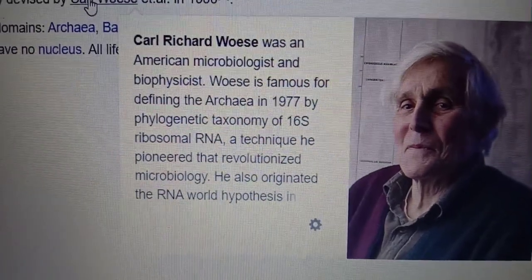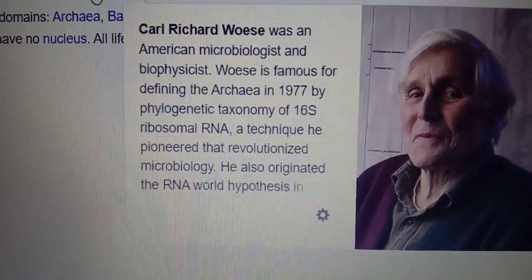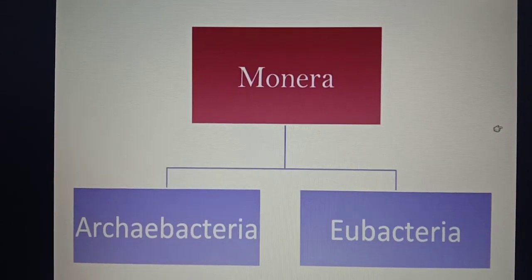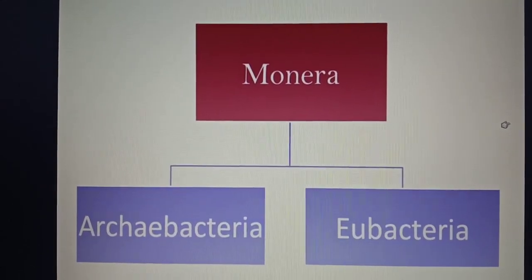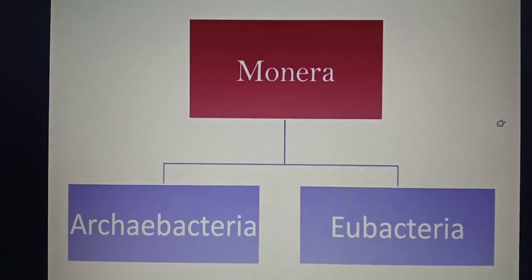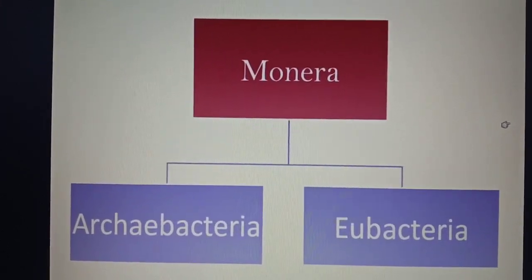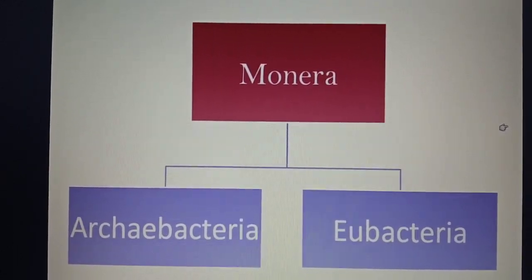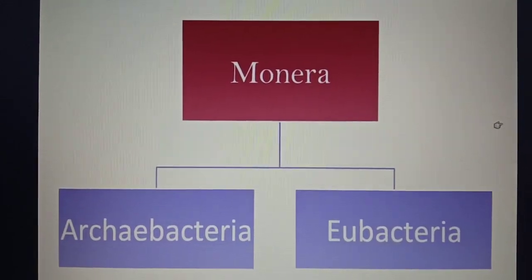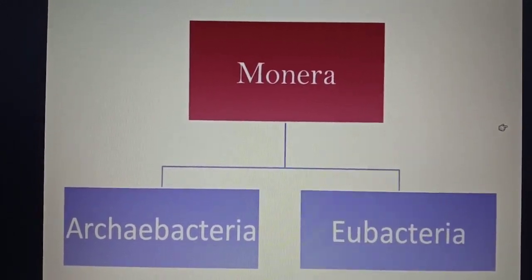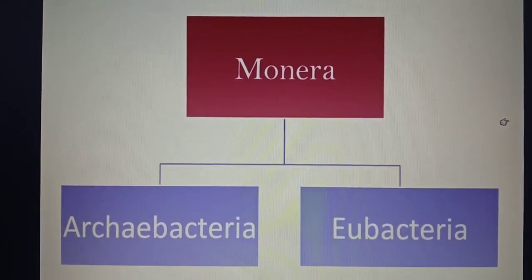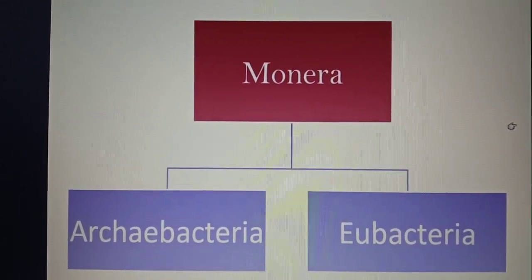Carl Richard Woese was an American biologist and biophysicist who classified the monerans into two groups, that is Archaebacteria and Eubacteria. The word Archaebacteria is derived from two words, archae plus bacteria. Archae means primitive or old, and Eubacteria means eu plus bacteria, that is true bacteria. So basically Carl Woese divided monerans into two groups.